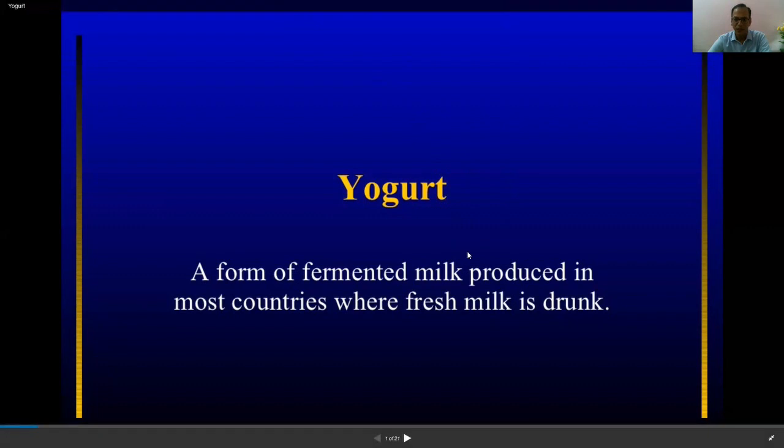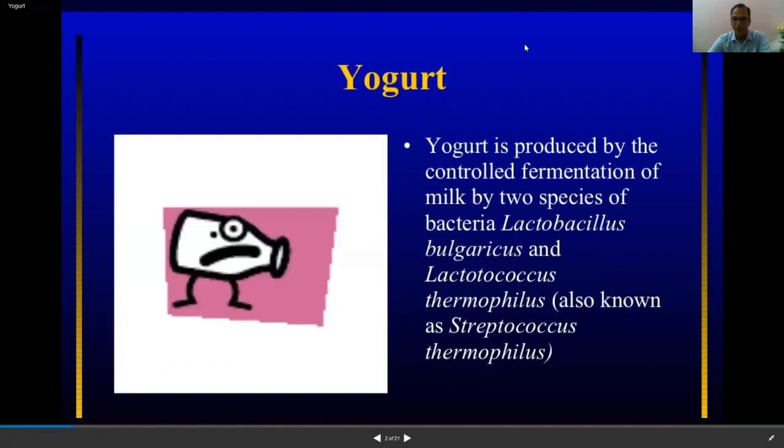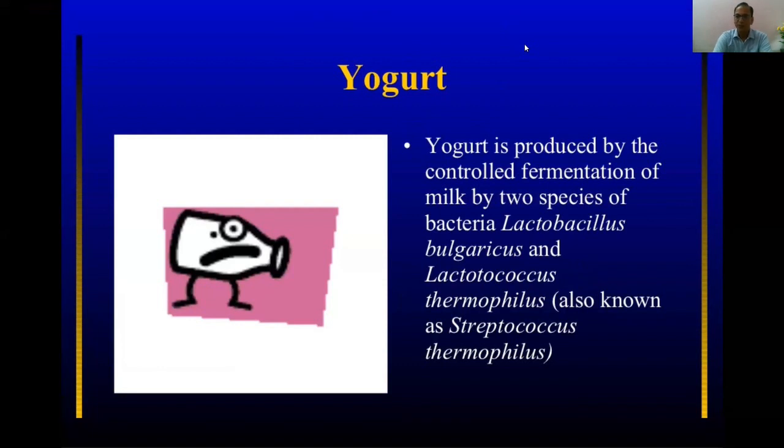Yogurt is produced by the controlled fermentation of milk by two species of bacteria, as I told in the beginning: Lactobacillus bulgaricus and Lactococcus thermophilus, which is also known as Streptococcus thermophilus. So these are the two bacteria which are responsible for the yogurt.